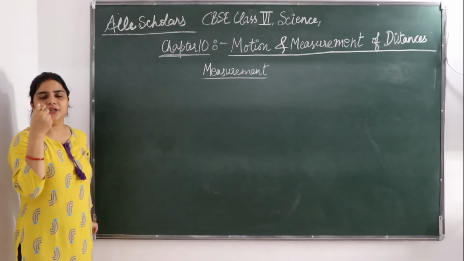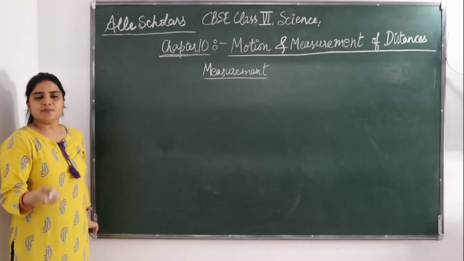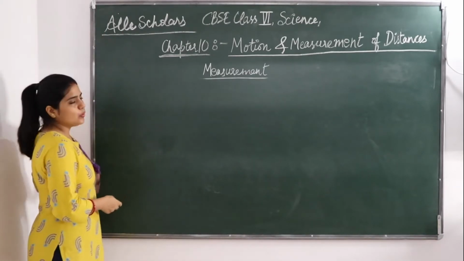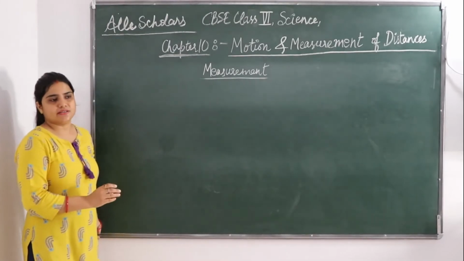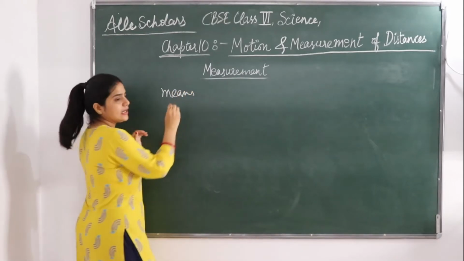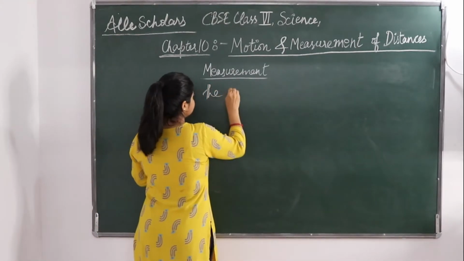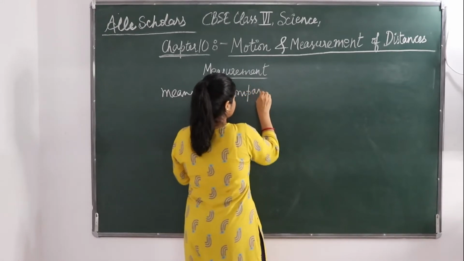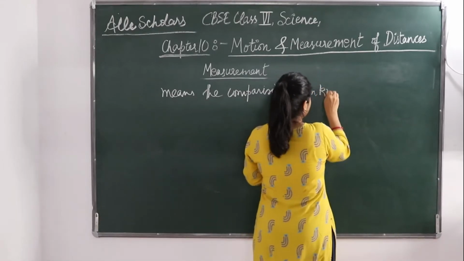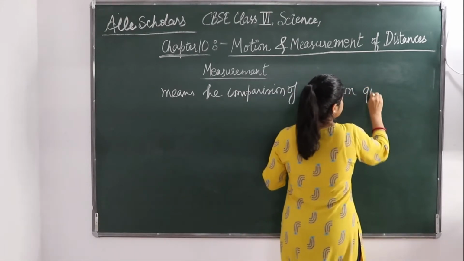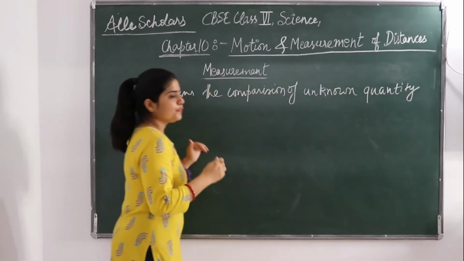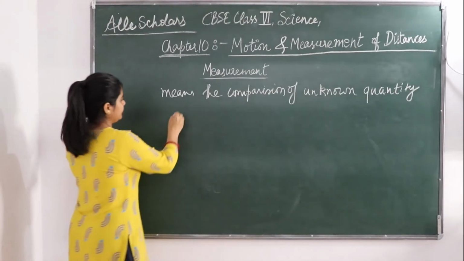आपको उसमें पता है कि सेंटीमीटर में है, इंचेस में है या मीटर्स में है, ठीक है? तो that is a known quantity. एक known quantity से आप इस unknown quantity की लेंथ को measure कर सकते हो. तो measurement means the comparison of unknown quantity with some known quantity.